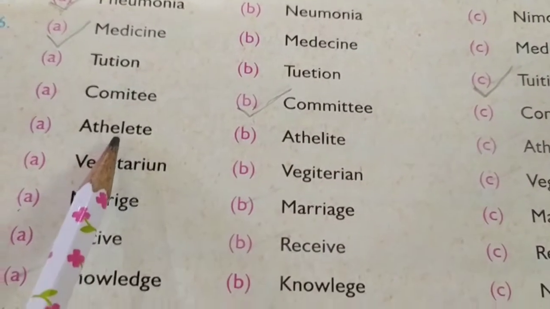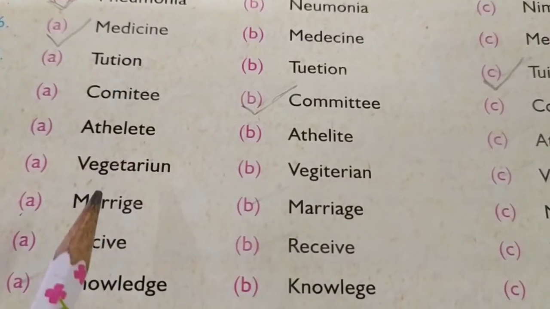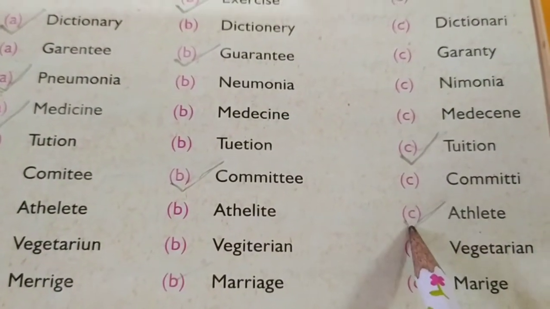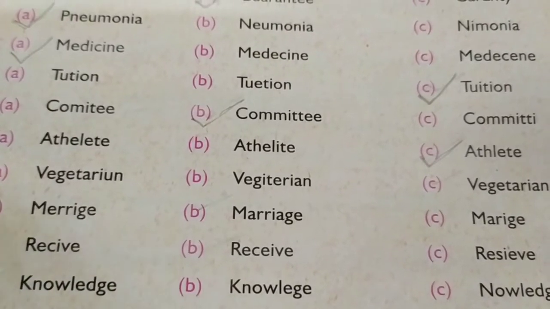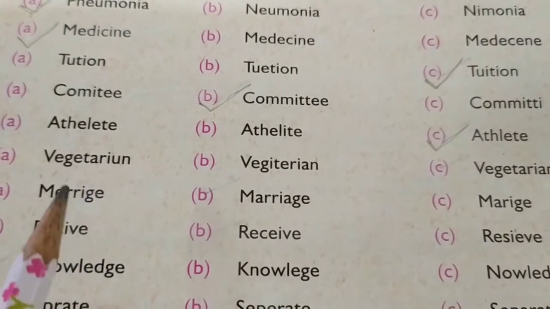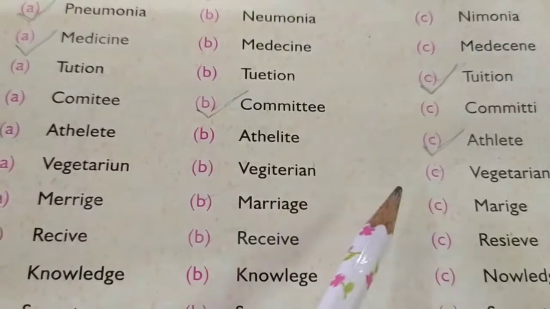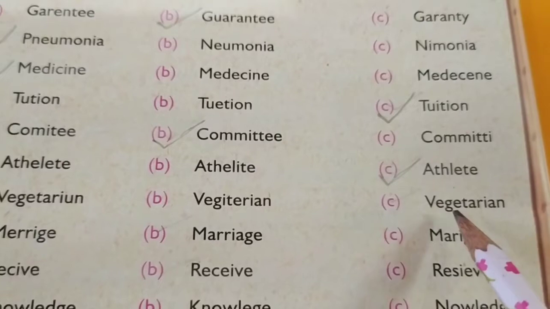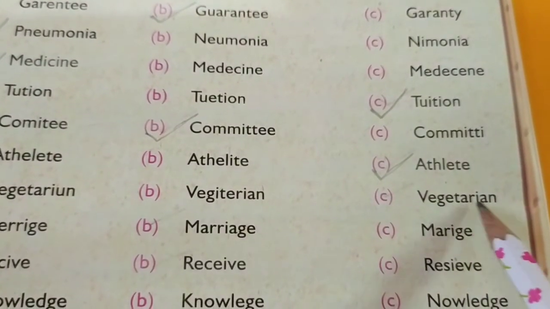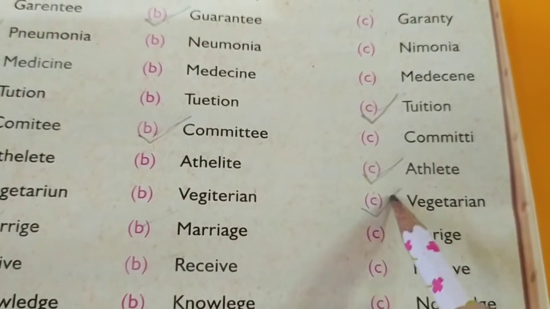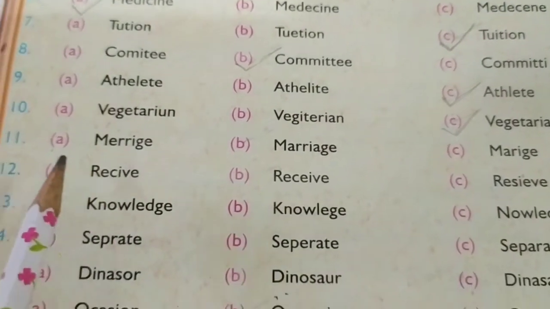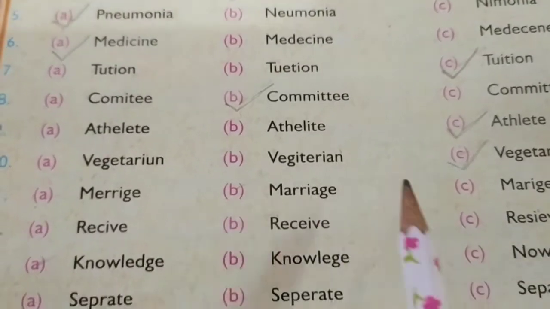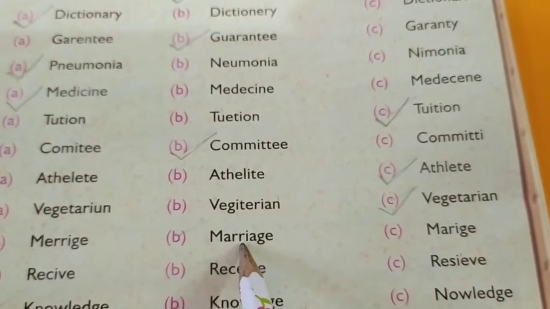Okay. Next, athlete. So which is the correct spelling of athlete? It is Athlete. Okay. Next, 10th one, vegetarian. Vegetarian spelling. We have 3 different spellings here. But the correct spelling is Vegetarian. Okay. Next, 11th one, marriage. Which is the correct spelling of marriage? Yes, it is Marriage.